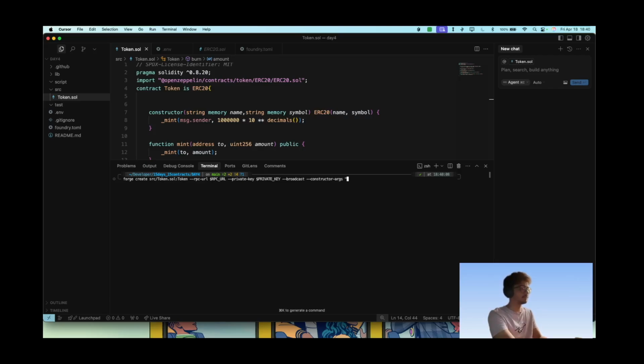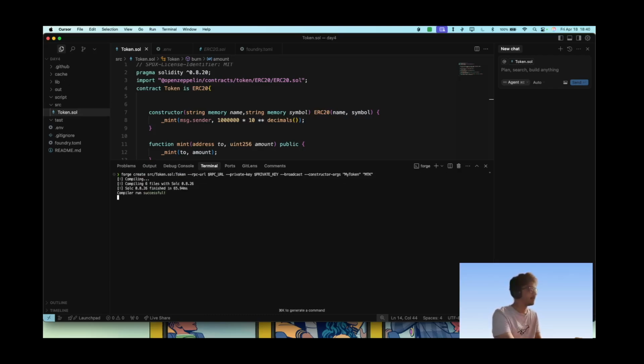Okay, now the first constructor arg is my token, and the second constructor arg is what will it be, mtk, let's say mtk. And the compiler is running successfully, and I hope we get an address so that we can interact with it.